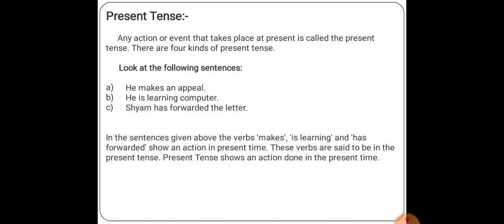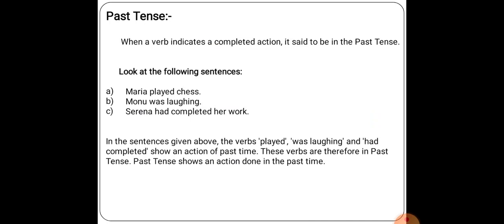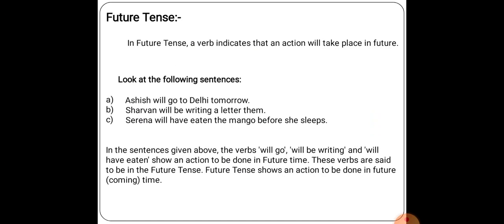Now next, these are the definitions of present tense with examples. Present tense: any action or event that takes place at present is called present tense. There are 4 kinds of present tense. We will discuss it later on. Next, past tense. When a verb indicates a completed action, it is said to be a past tense. Next, future tense. In future tense, a verb indicates that an action will take place in future. I hope it is clear to you all.